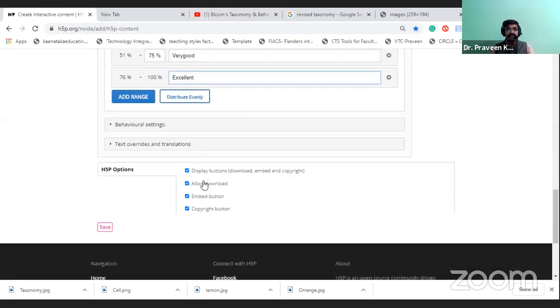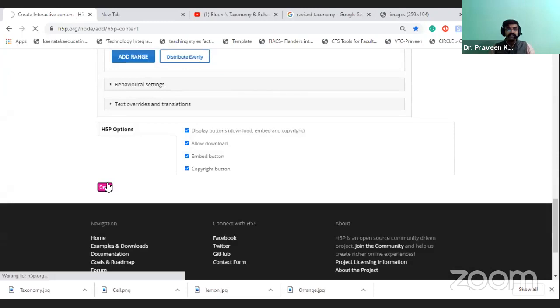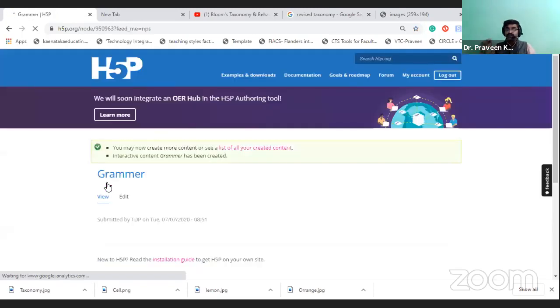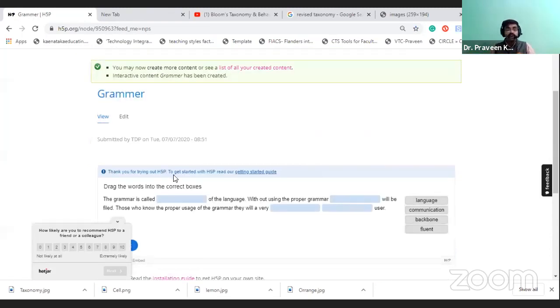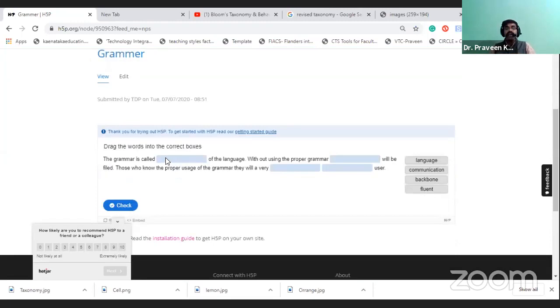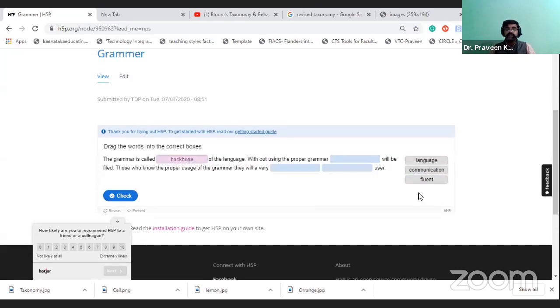Then I am going to save. So each time, whatever type of content you are going to create, you should definitely save that option. See, observe, we have provided the 4 words. I have created the grammar. The student will select backbone, so the first word is dragged down.